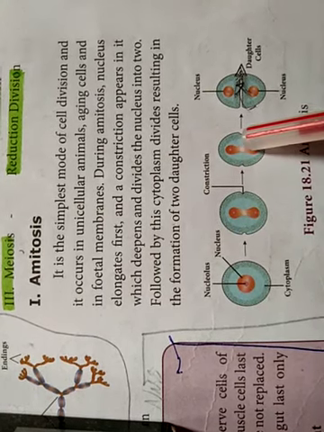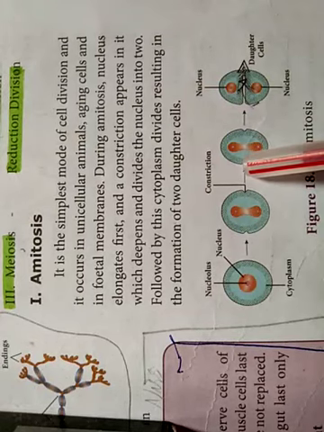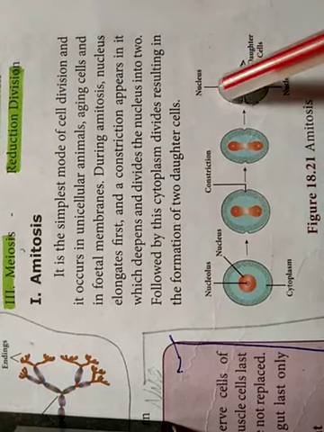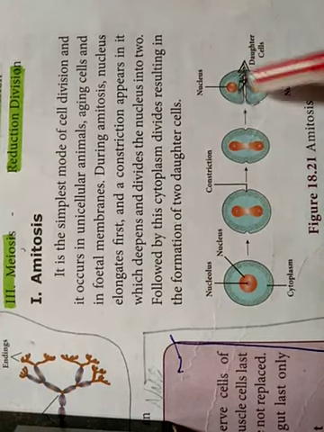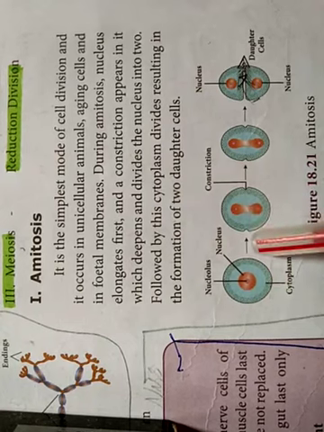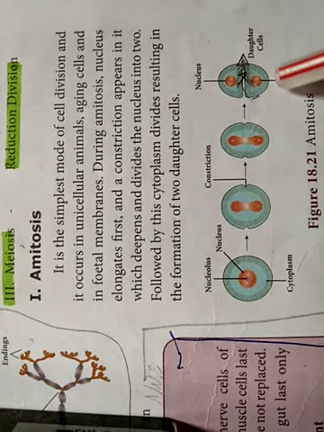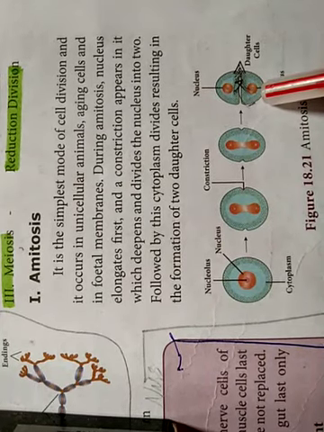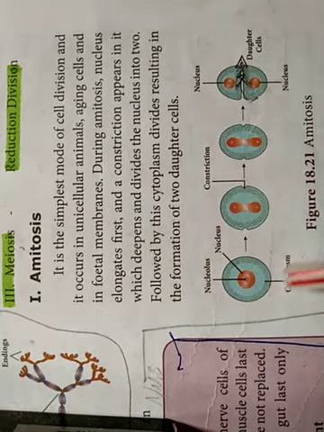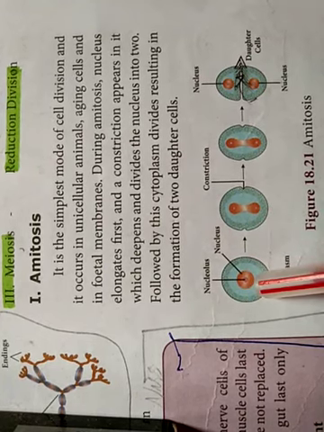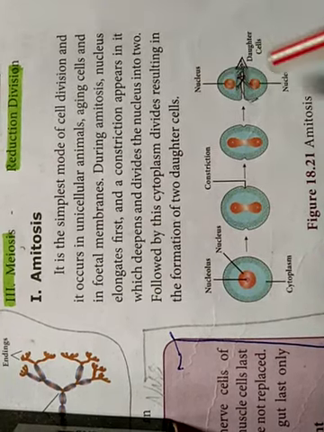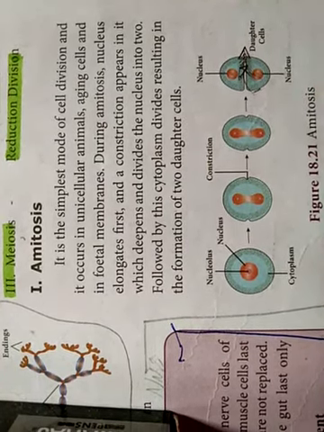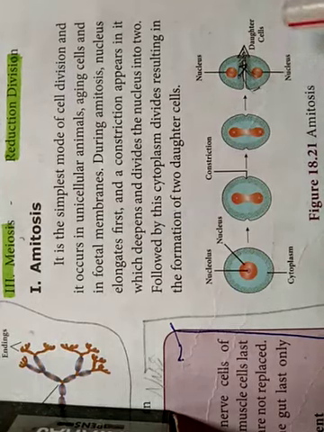This cytoplasm also divides. This division goes on inside and comes in contact with each other, so the cell gets split up into two. A single cell develops into a young daughter cell. One parent cell and another daughter cell will be formed. At the end of amitotic division, a single cell produces another daughter cell. This type of cell division is called amitosis.